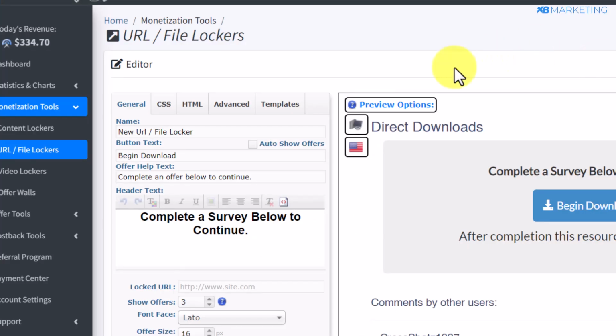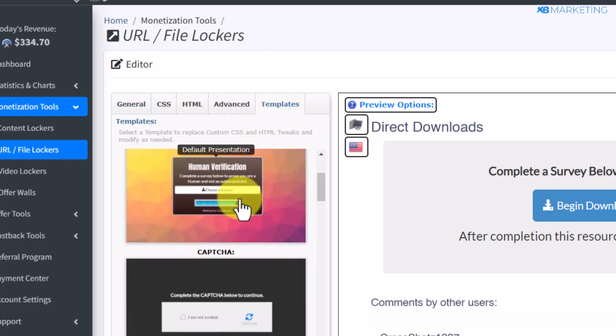So once you do this, you want to come back to your CPAGrip account, or you can use any CPA network of your choice. Once you come over here, you want to select any template right here.